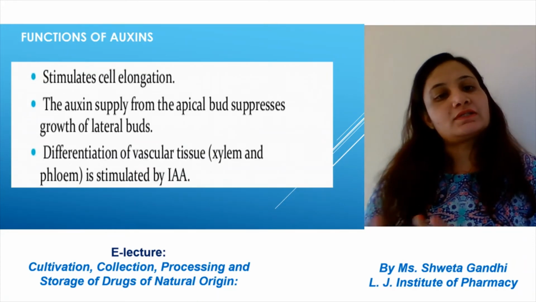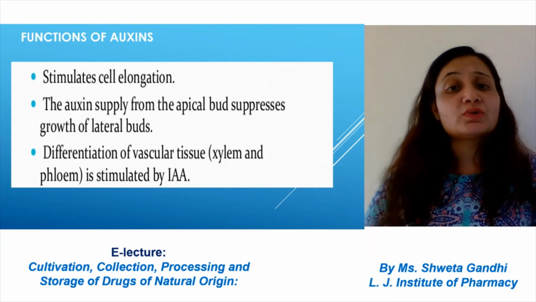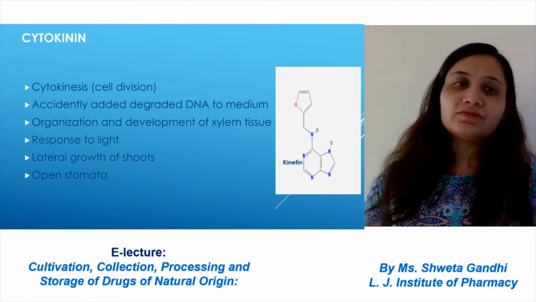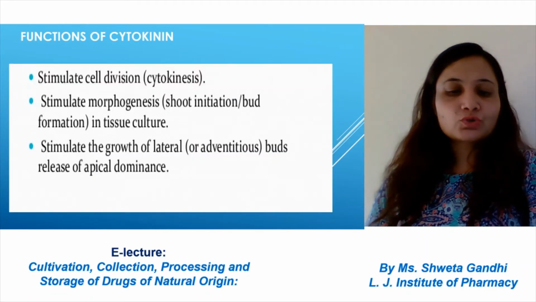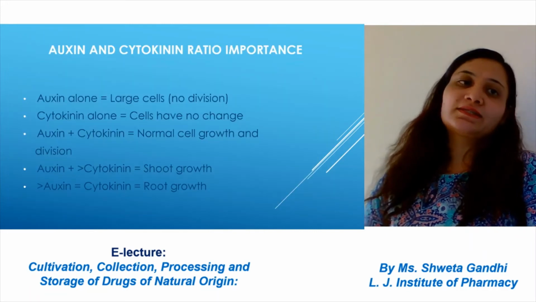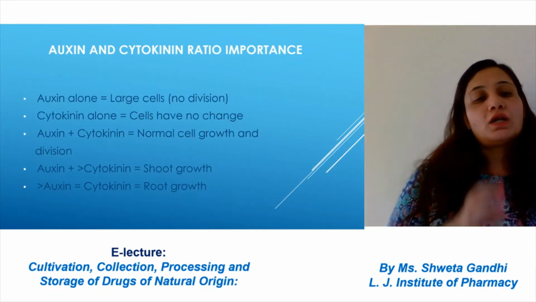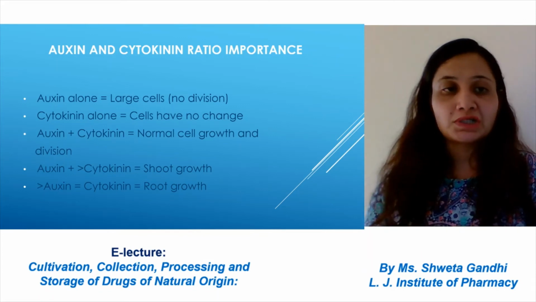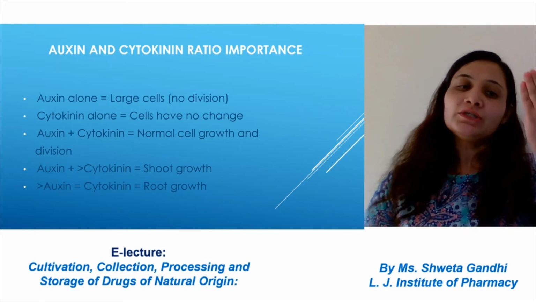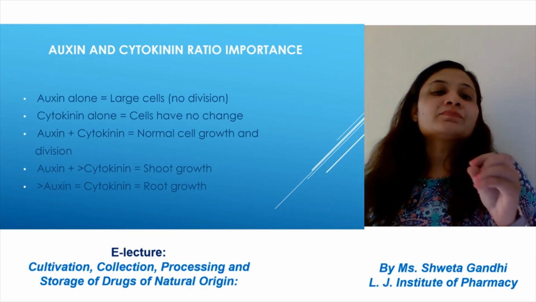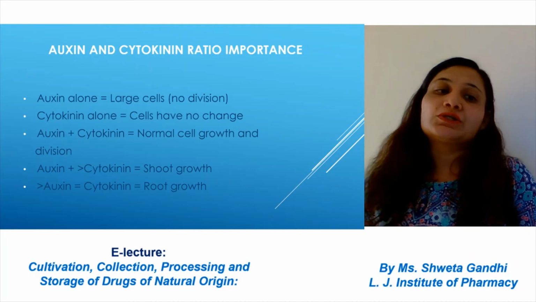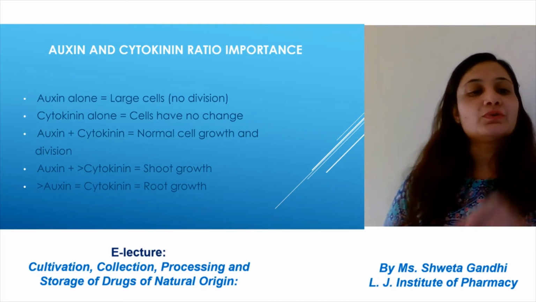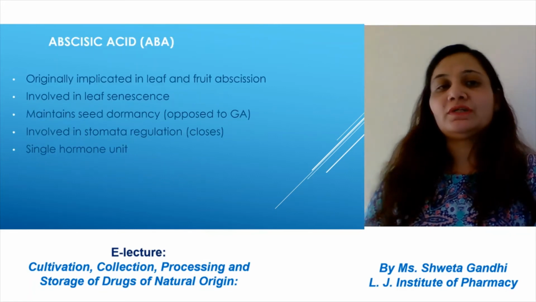The function of auxin is in cell elongation, also in apical bud suppression and growth of lateral buds. Cytokinin causes cell division. The example is kinetin, which stimulates cell division. Kinetin, Z18 are examples of cytokinin. Auxin alone will give no divisions. Cytokinin alone will give no change in the cell. But auxin and cytokinin together will give normal growth. If auxin is greater than cytokinin, then root development takes place. If auxin is in less amount, then shoot development.